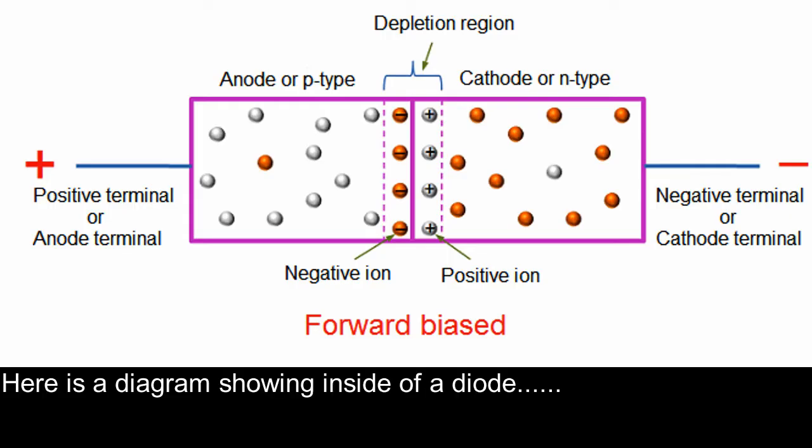Now, when a semiconductor is doped, it creates basically two types of semiconductor, an n-type semiconductor or a p-type semiconductor. Now, what is an n-type semiconductor? The term n comes from the negative charge of the electrons.